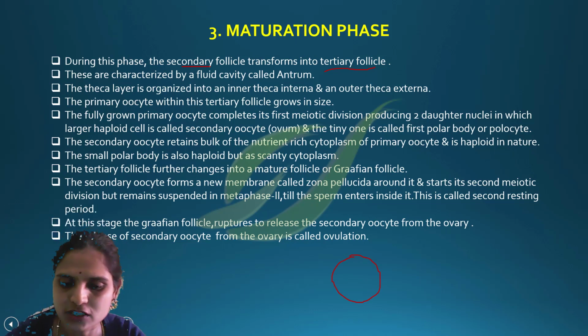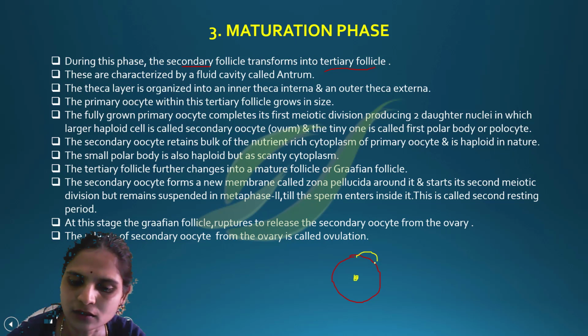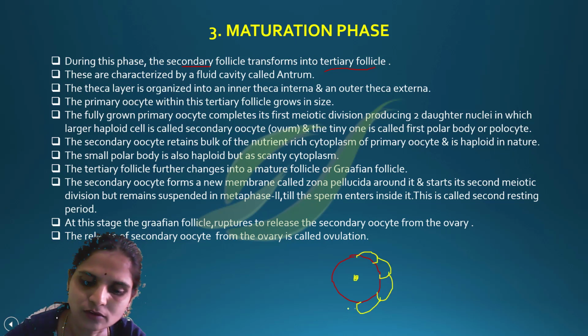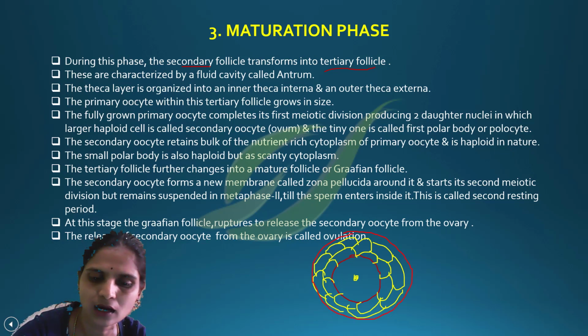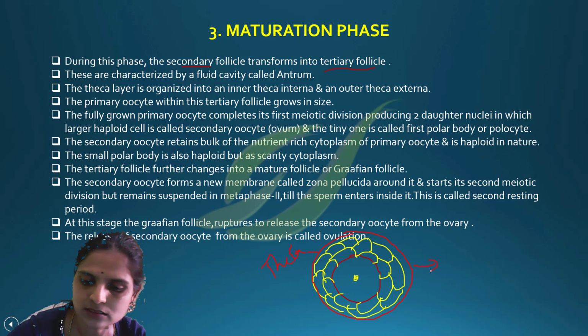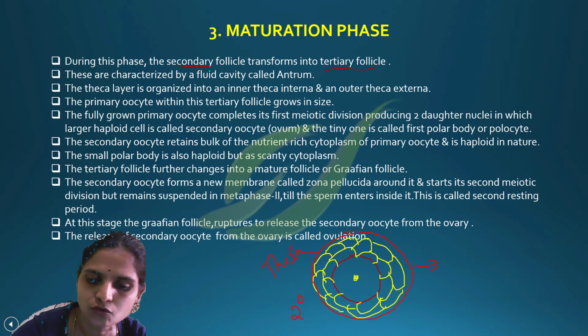I am writing the secondary follicle. On the inner side it has the primary oocyte, surrounded by many layers of granulosa cells, and then it will have only one layer which is called the theca layer. Remember this. This is nothing but the secondary follicle.